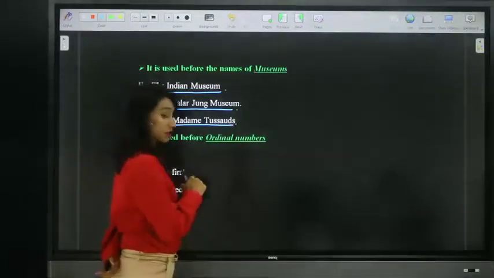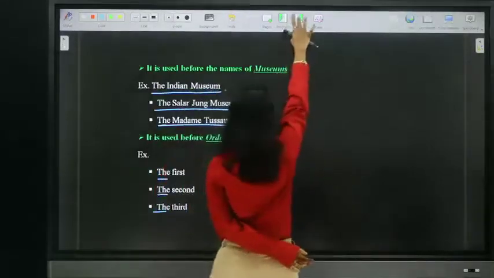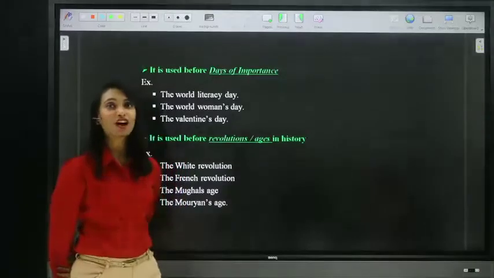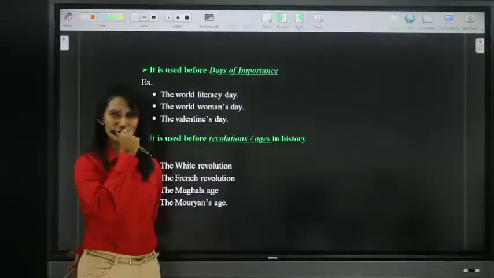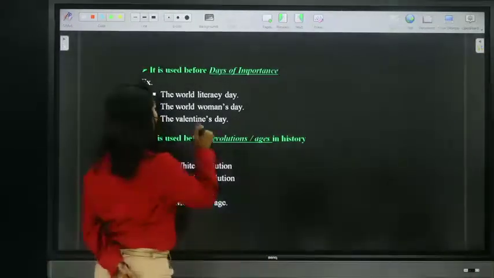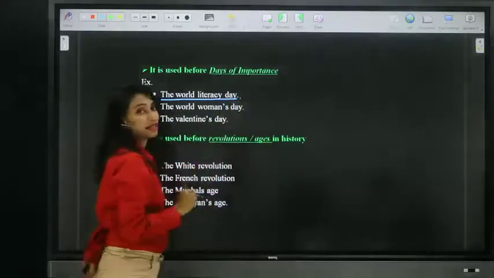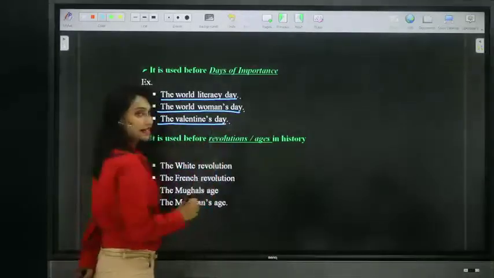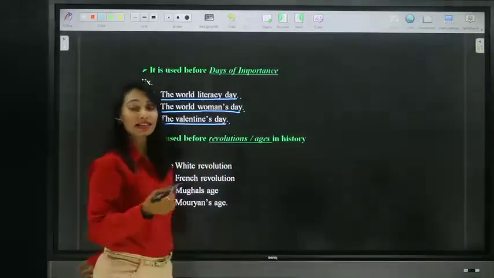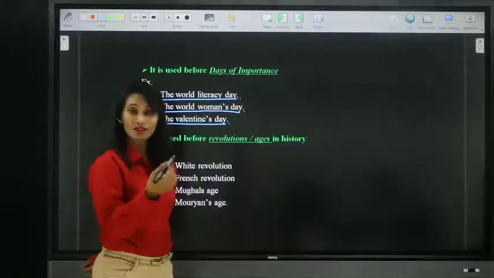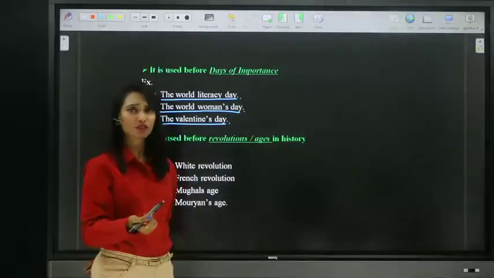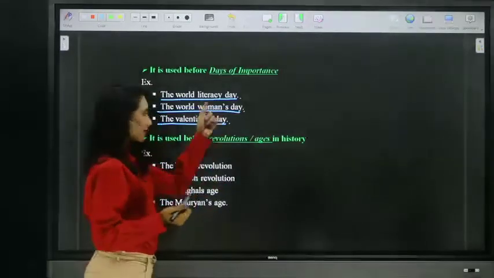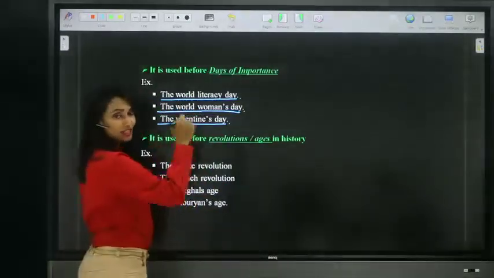Yes, that's what matters. Now, moving on to the next usage, we use definite article the before the days of importance. What is the days of importance? Means, look at this. The World Literacy Day, the World Women's Day, the Valentine's Day, the Father's Day, the Mother's Day, the International so and so. We have many different importance of days. So you should learn all those. And we must place definite article the before the days of importance.